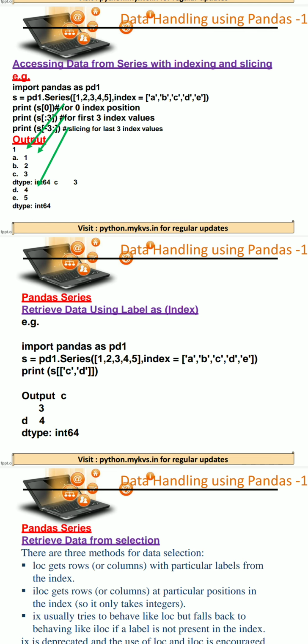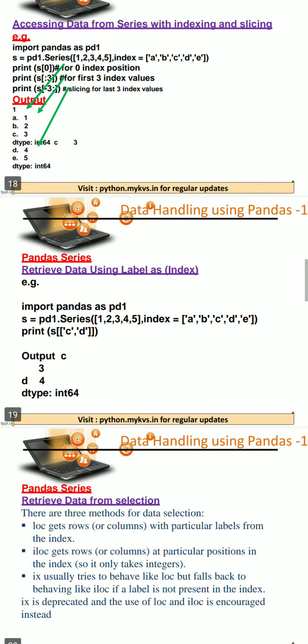Similarly, retrieving data using a label as index, we can pass the label also, and we can retrieve the data based on the label. But what you have to remember here is that you have to pass it as a list inside the series. That's why there are double square brackets.